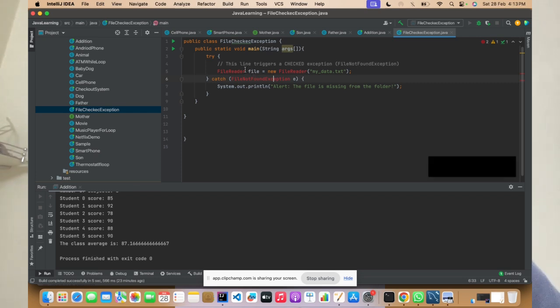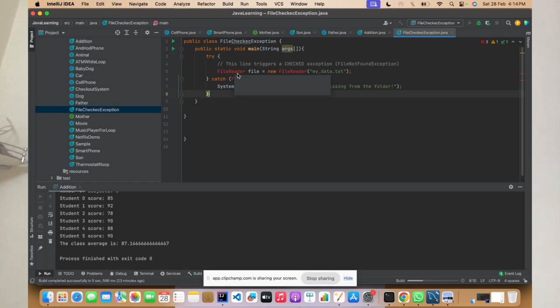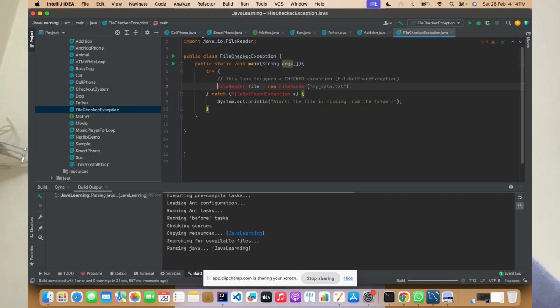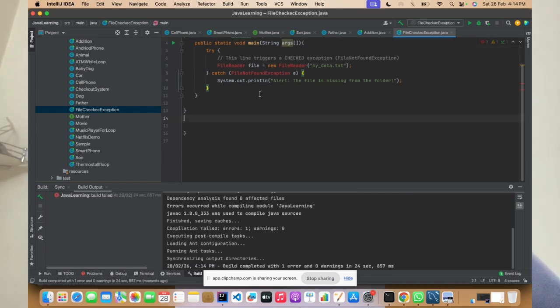So there is one more concept called package. This FileReader is defined in some default package. If you hover over that, it will give you that class name. Inside import class, I'm just trying to import the class. It will import on the top, showing from which package it has been imported. So this is the java.io package, where the FileReader class exists.